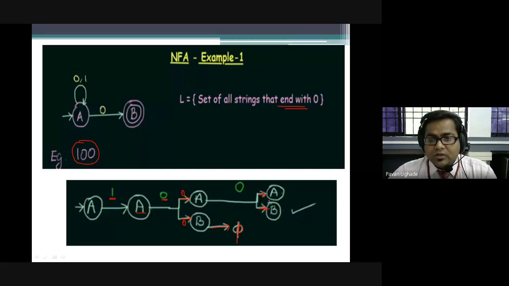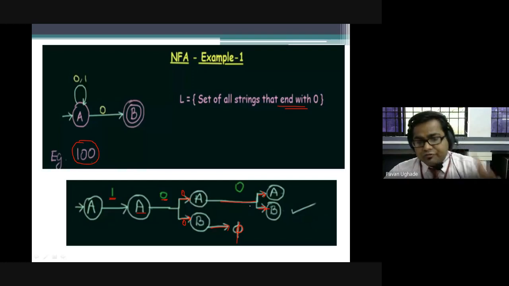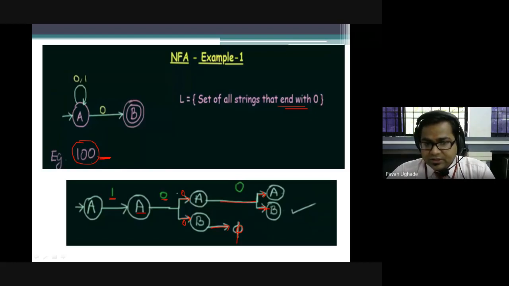Fine. Now, after processing the whole string, if you are reaching the final state, that particular string will be accepted. In this case, if I follow the path A, A, A and later it comes to B, I will say this is valid.